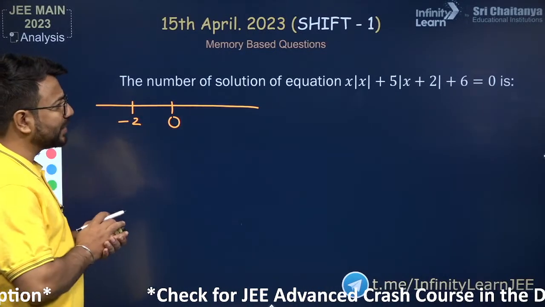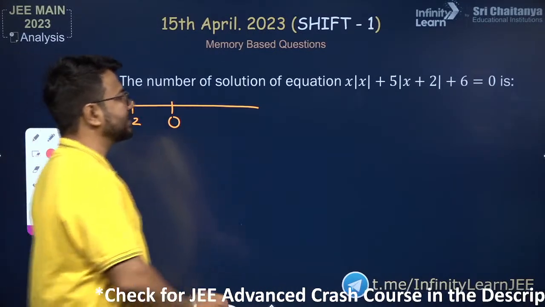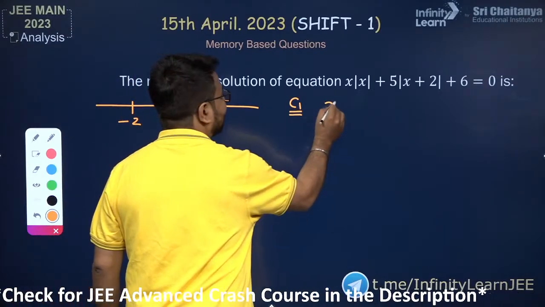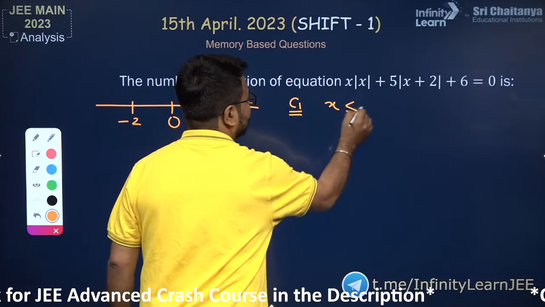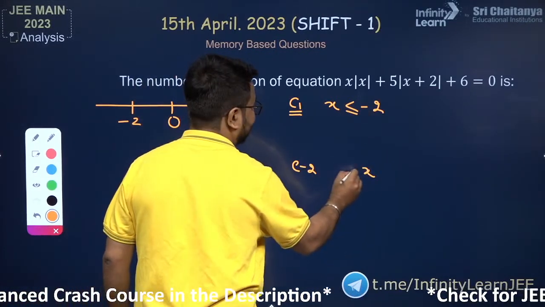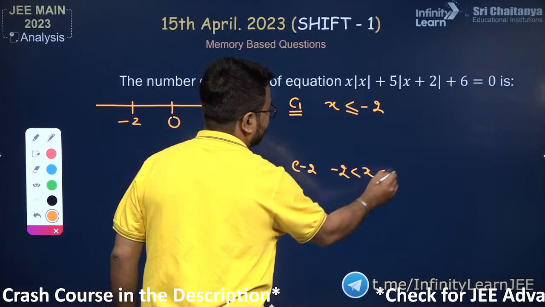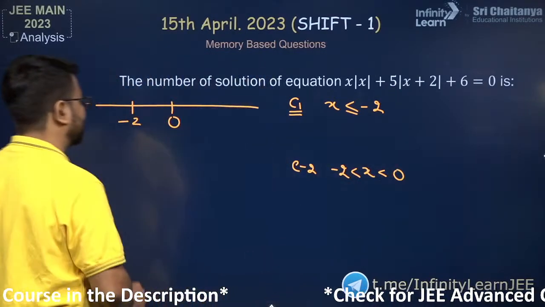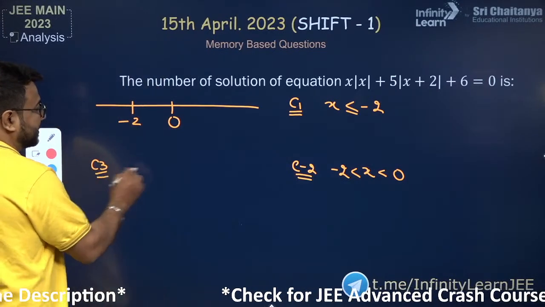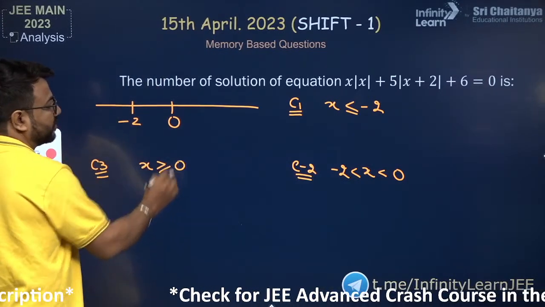Once we have these two critical points written here, we need to consider three cases. The very first case is when we are taking x less than or equal to minus 2. The second case I need to consider is when x is between minus 2 and 0. And the third case that I want to consider is x greater than or equal to 0.